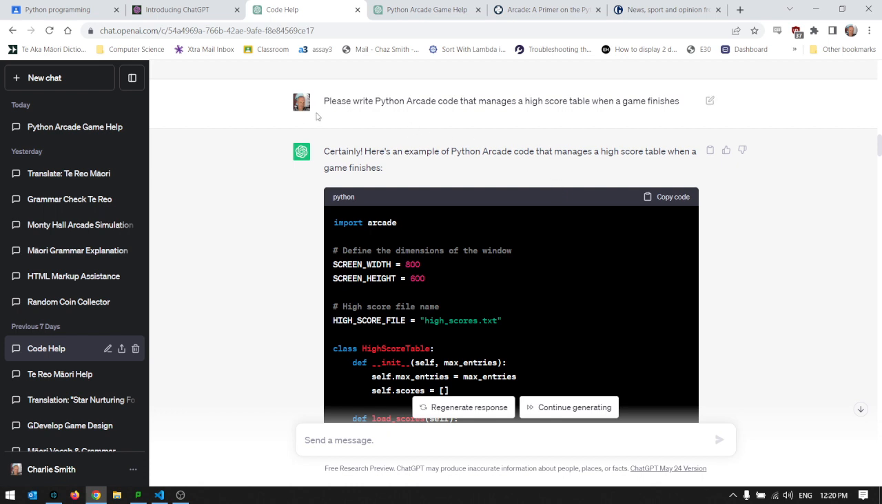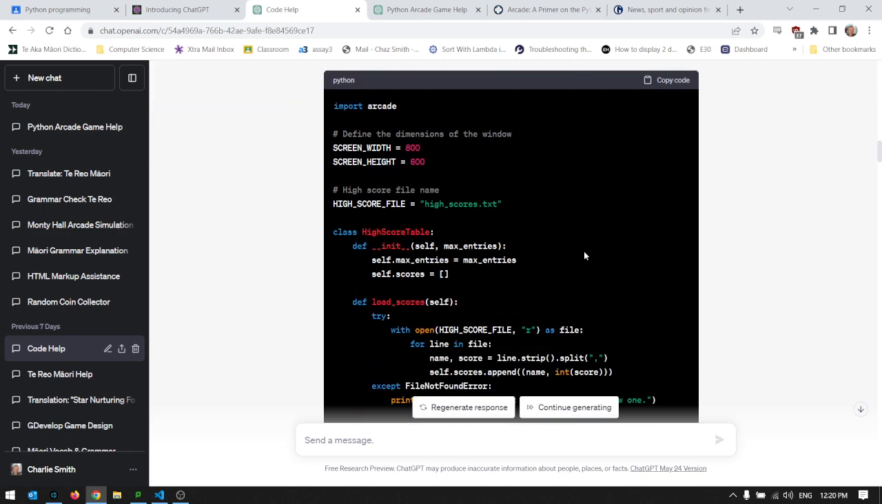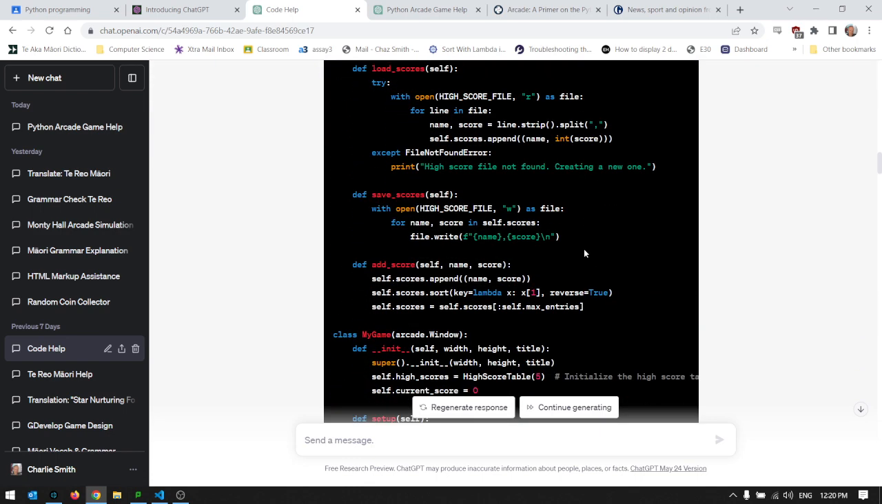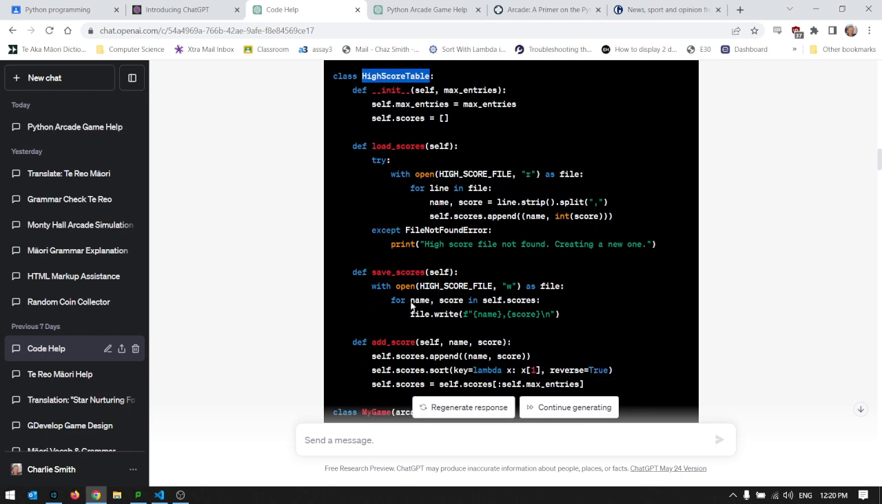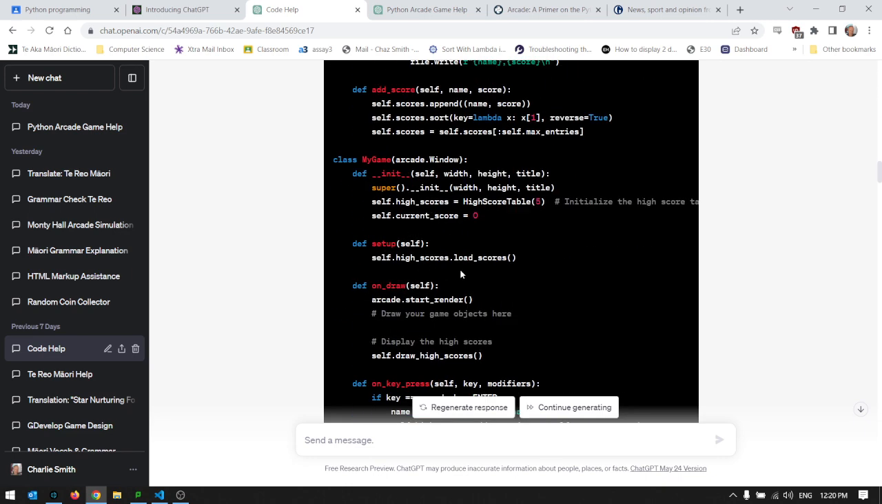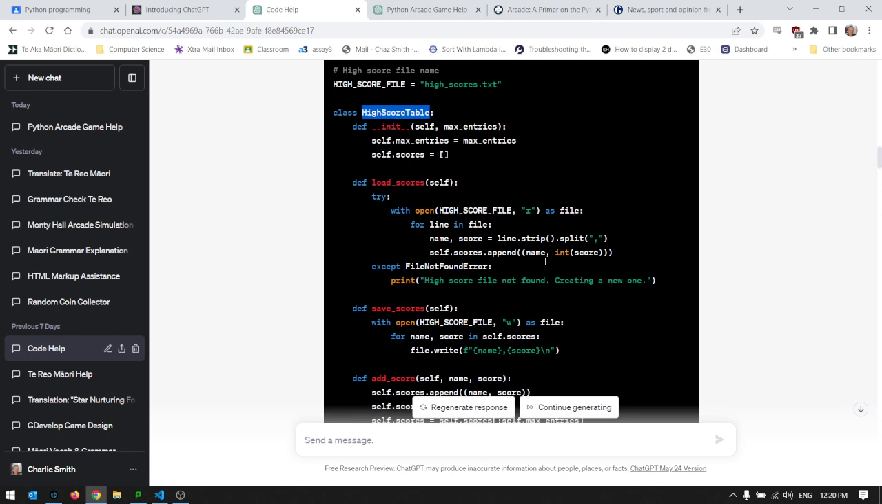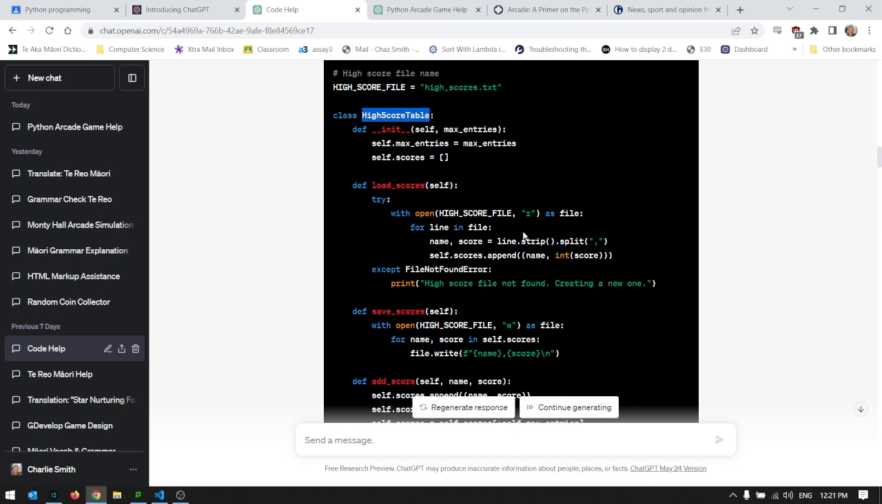I wanted some Python arcade code to do a high score table, and it did this code for me, and I really like it. It's really good code. It's really well structured. It uses this high score table class and puts all of the right functions that you'd want in there, and it shows you how you would use it. So that shows one of the positive sides of ChatGPT. It shows you a good way to do things.